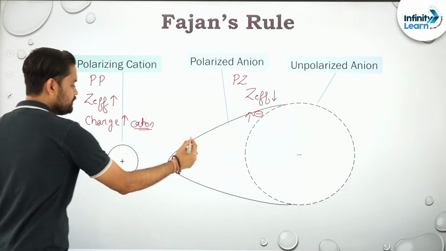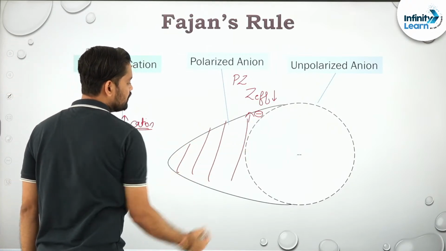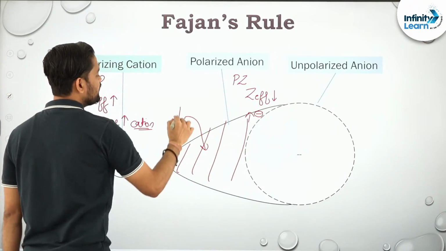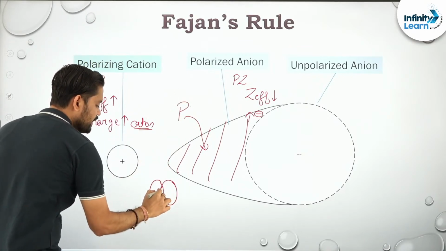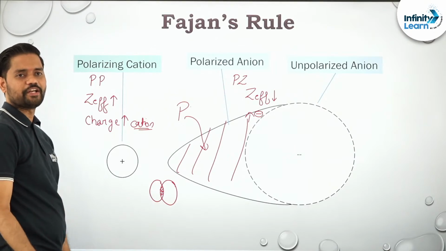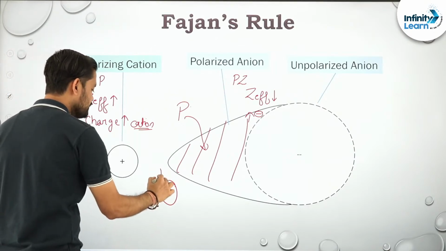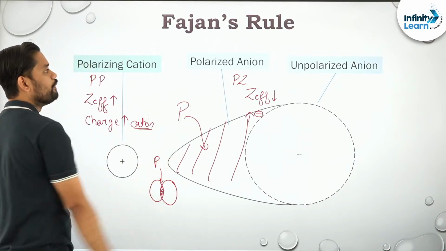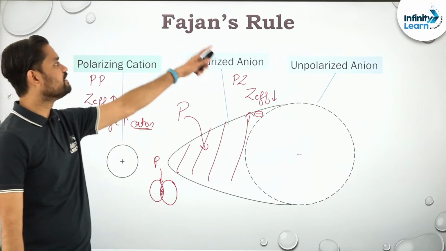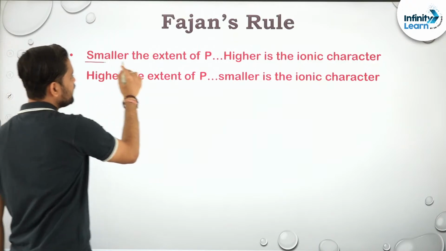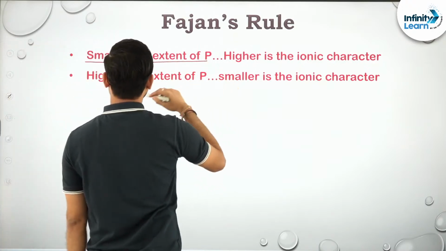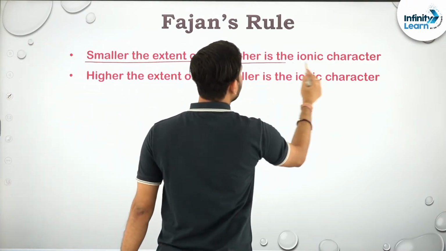Okay, and this phenomenon that has happened is known as what? Polarization. So basically they will get merged, and there will be some sharing of electrons. Some electron cloud will get shared, and this is known as what? Polarization or covalent character, that we can understand with what? Fajan's rule. Proceeding further, as I said, smaller the extent of polarization, higher is the ionic character.